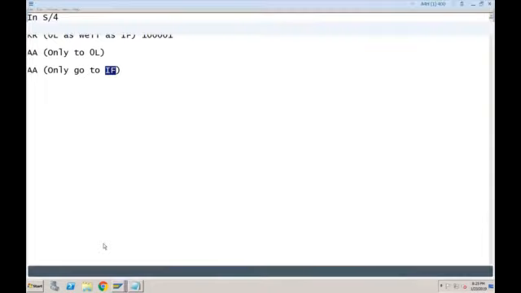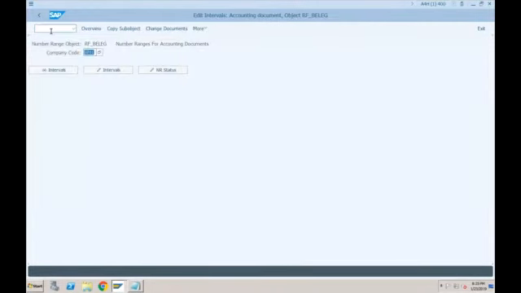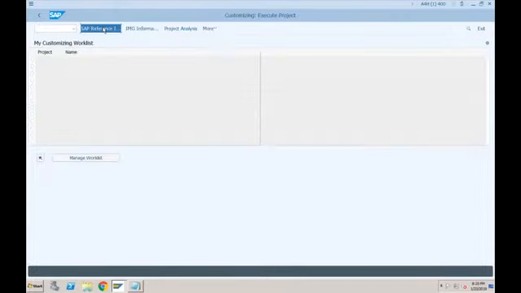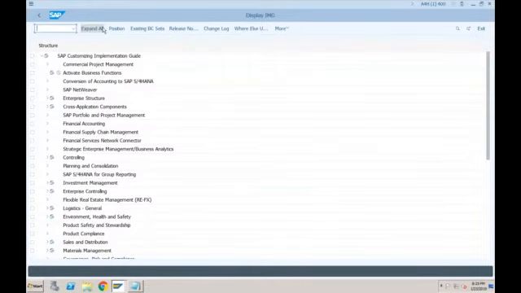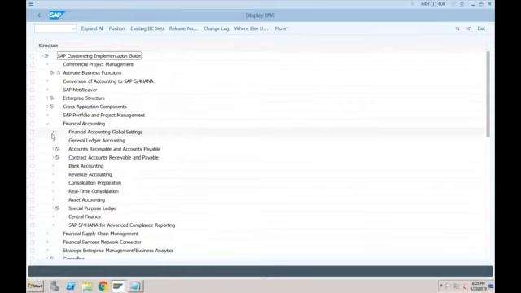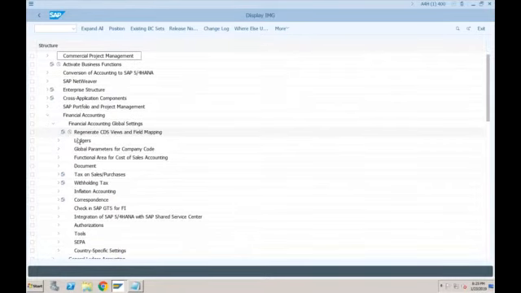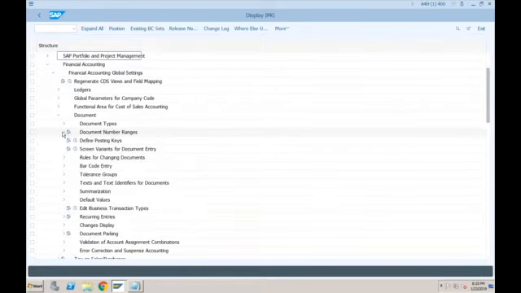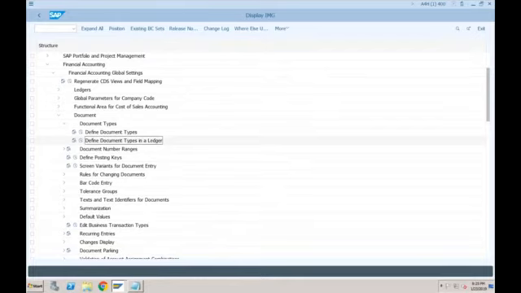Let me show you that configuration. I'll go to SPRO, IMG, Financial Accounting Global Settings, Documents, Number Ranges, or maybe Document Types. You have this option, define document types in the ledger. So your ledger is IFRS.